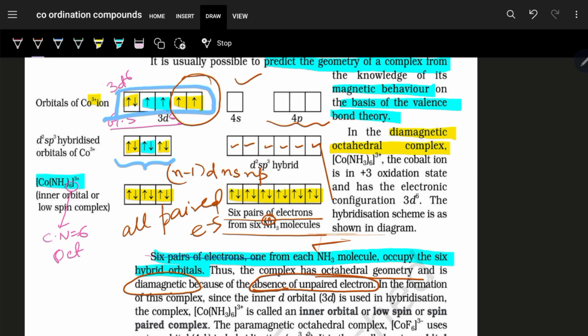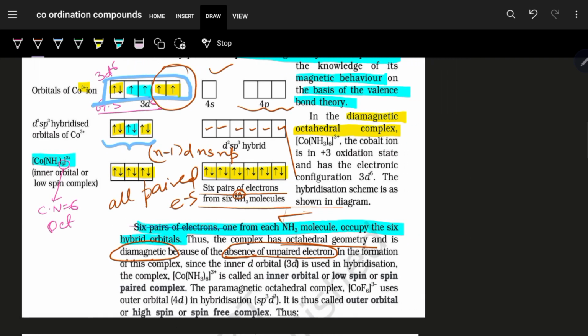All electrons are paired. In the formation of this complex, since the inner d orbital, that is the (n-1)d orbital, is getting involved, it is known as an inner orbital complex.